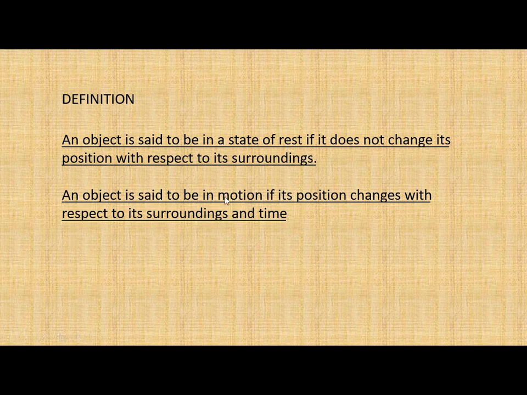Whereas an object is said to be in motion if its position changes with respect to its surroundings and time. Just now we saw that the birds are changing their position with respect to time and surroundings. That's why this type of objects are said to be in the state of motion. So I hope you have understood what is a state of rest and what is the state of motion.